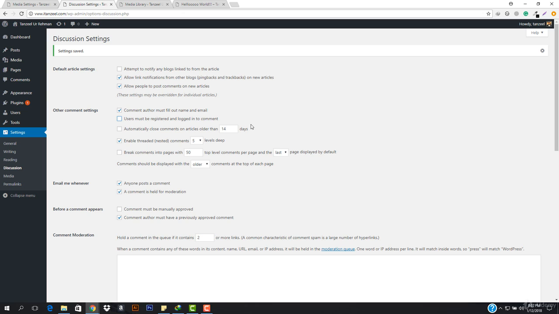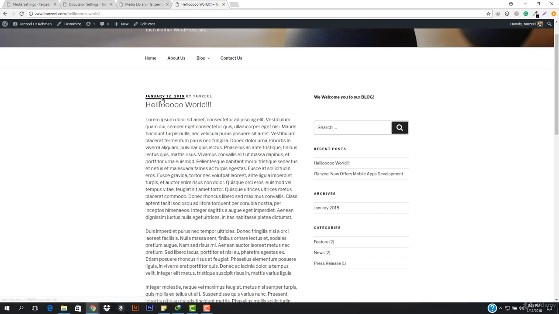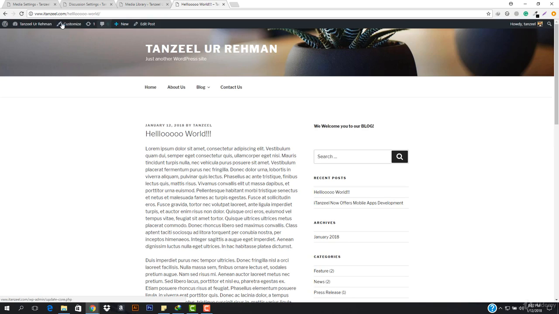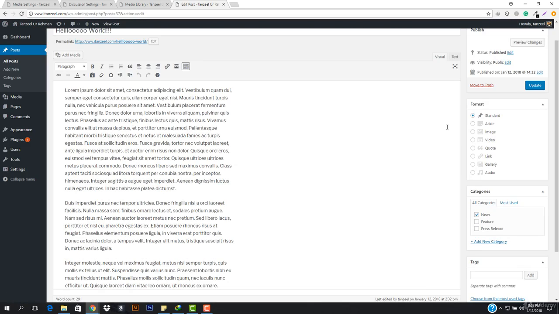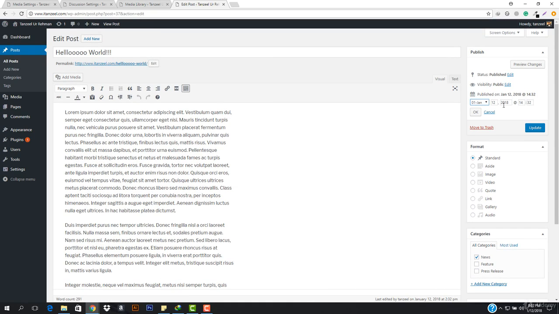Then we have automatically close comments on articles older than 14 days. I hope this explains what it is. If an article is older than 14 days, like you can see this was posted on January 12th, and I edit this article to make it look like it was posted many days before, I can change it to be published a year ago. So I'm changing it to be published in 2017.